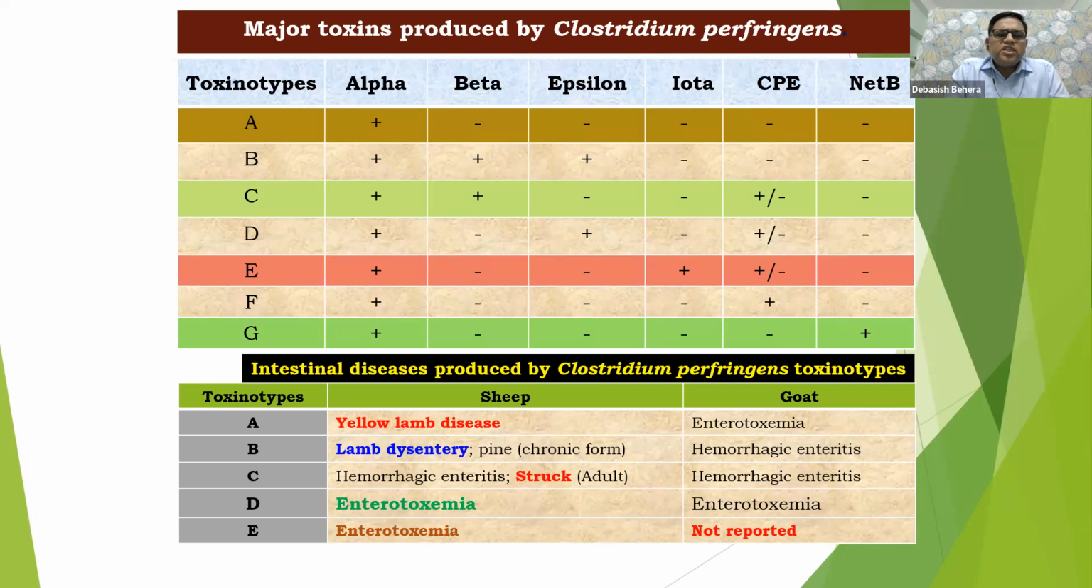Regarding the disease problem here, I would like to mention yellow lamb disease. It is due to toxinotype A. Likewise, lamb dysentery, it is B. Then hemorrhagic enteritis, in case of kid we call it hemorrhagic enteritis, but in case of adult, we call it a stroke. Like that, enterotoxaemia here, that is due to type B.